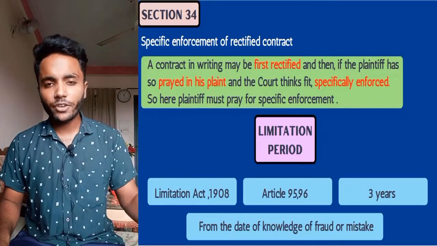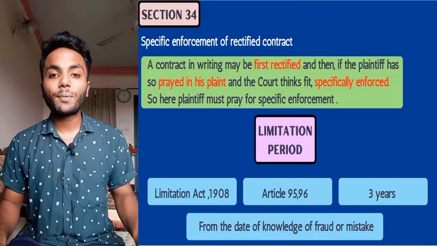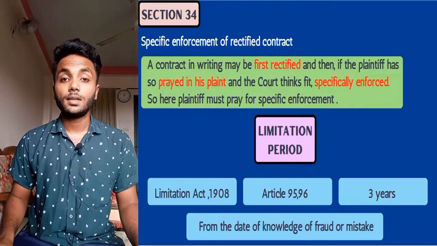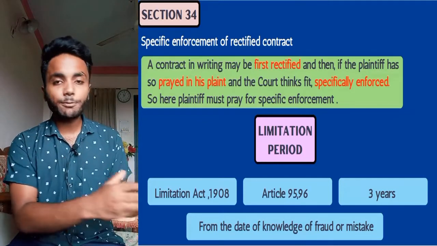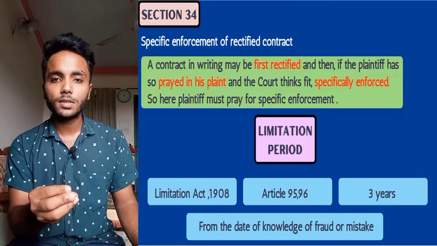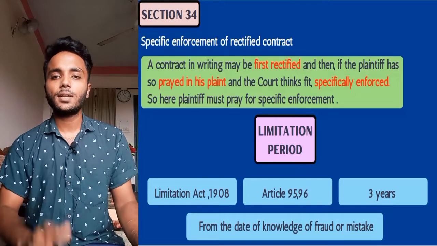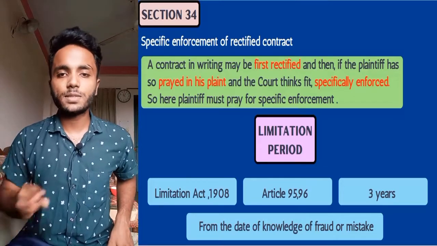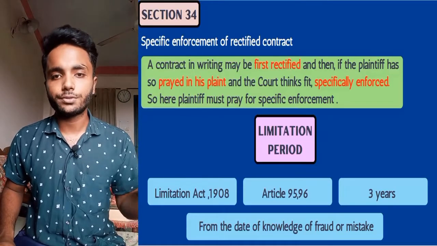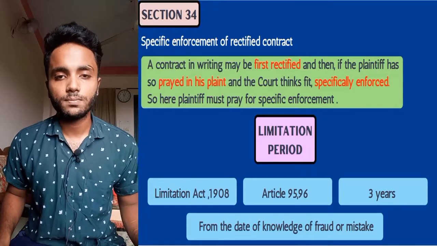For that specific enforcement, the plaintiff first needs to pray in his plaint about that specific enforcement. Then if the plaintiff prays for it and the court thinks it is a proper situation for such specific enforcement, then the court can specifically enforce that rectified instrument. This is written in section 34.